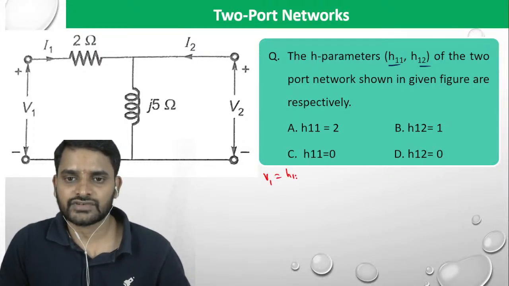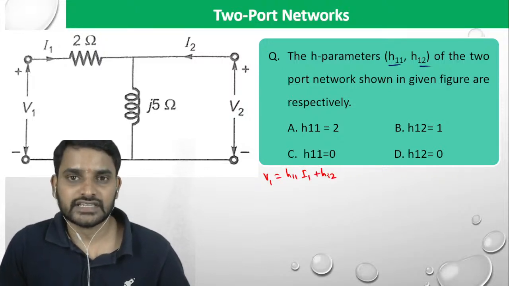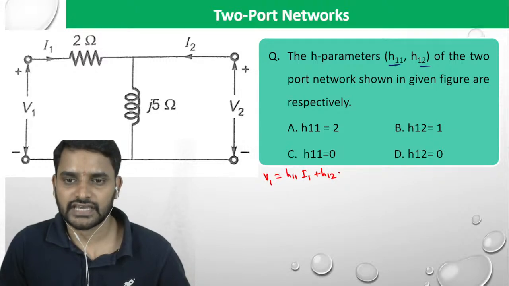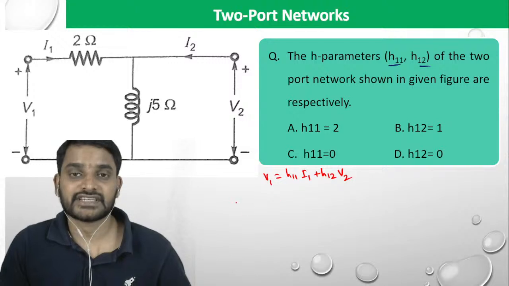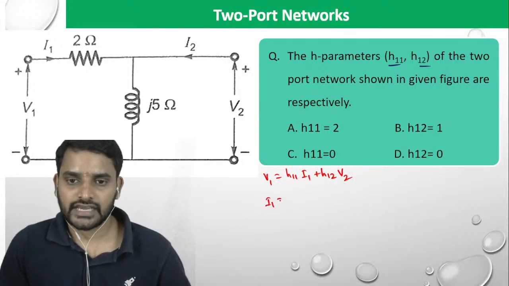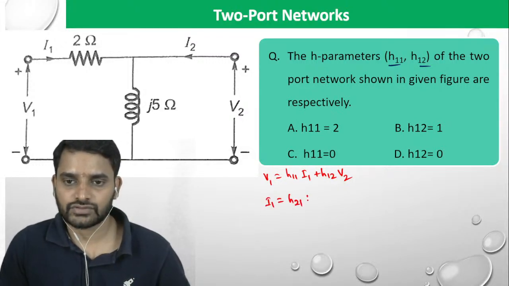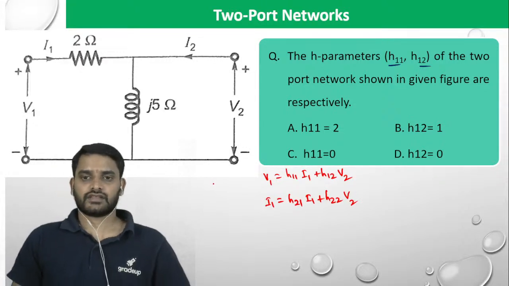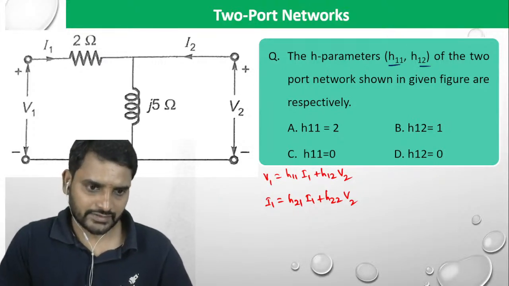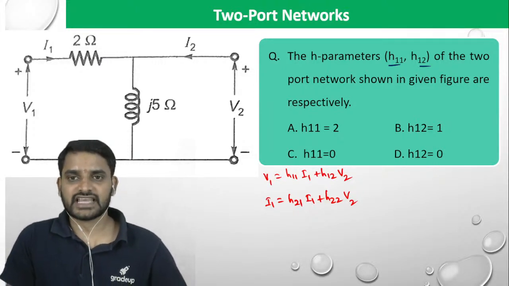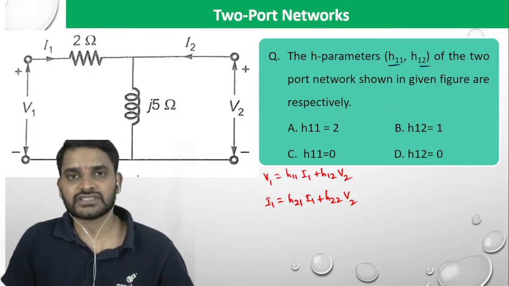V1 is equal to H11 into I1 plus H12 into V2, and H12 is going to be the reverse voltage gain, I think so. And I2 is equal to H21 into I1 plus H22 into V2. If you remember the formulas, then that's fine. Can you tell me what the answer is now? H11, which options are going to match?